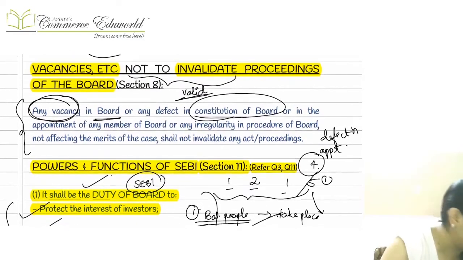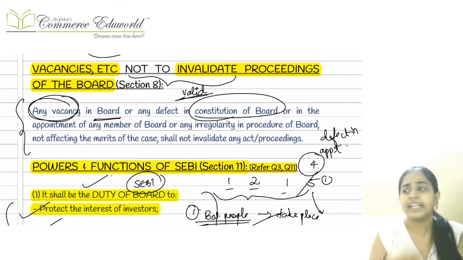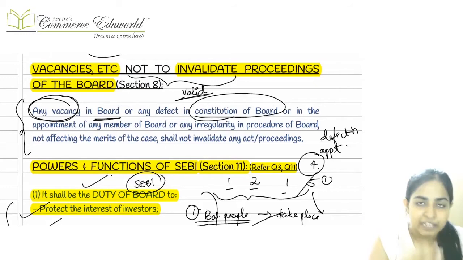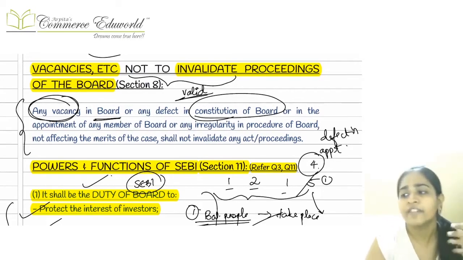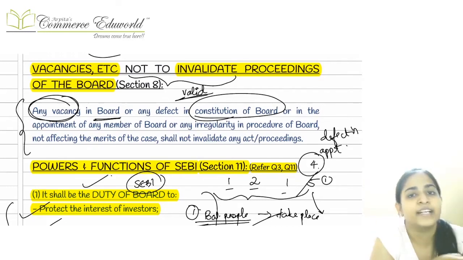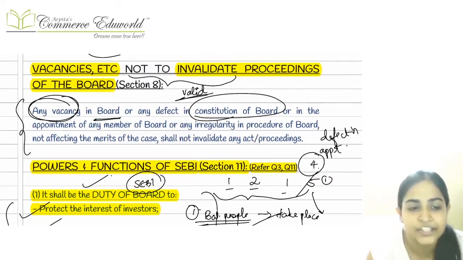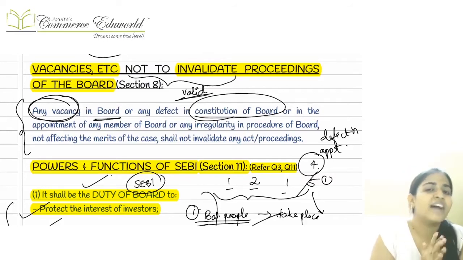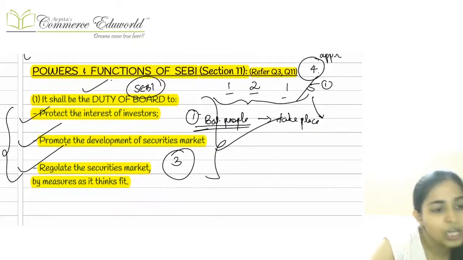Then similarly, next section number 8, which says that, for example, if there is any defect, if there is any vacancy in the members of the SEBI, if some person's place is vacant, or if some person is not appointed properly, or if some person does not have the requisite qualification, then no problem, the rest of the members can take the decision and that decision will be valid. It is not going to invalidate any proceeding. It is not going to invalidate any decisions which have been taken by the board.